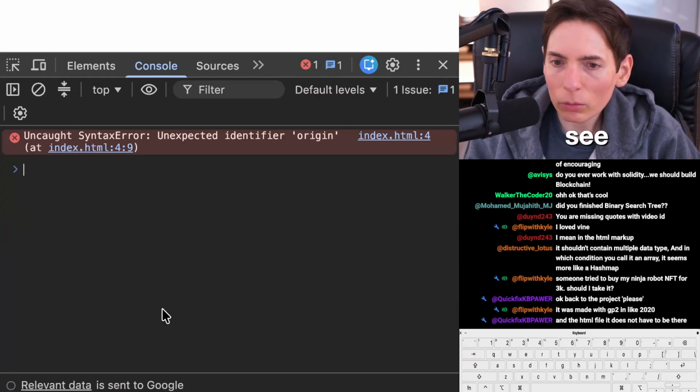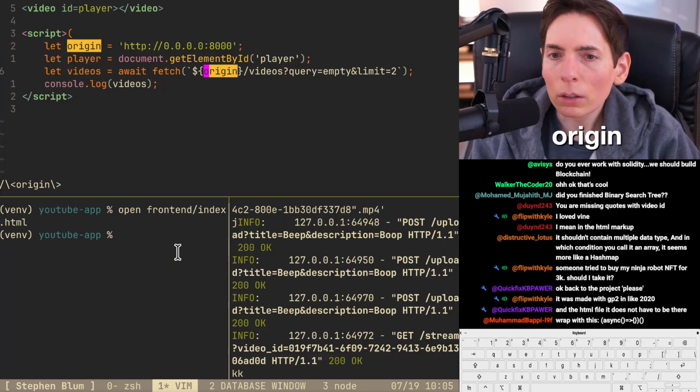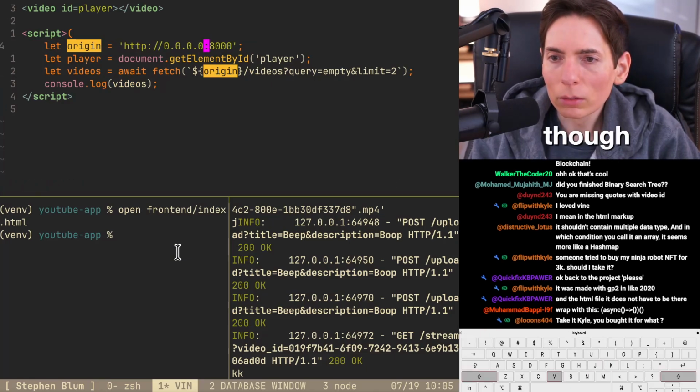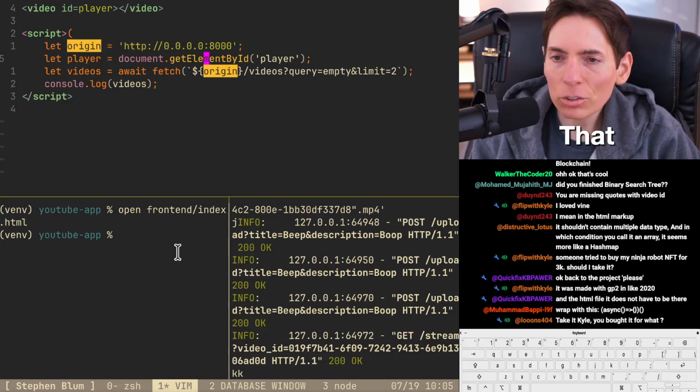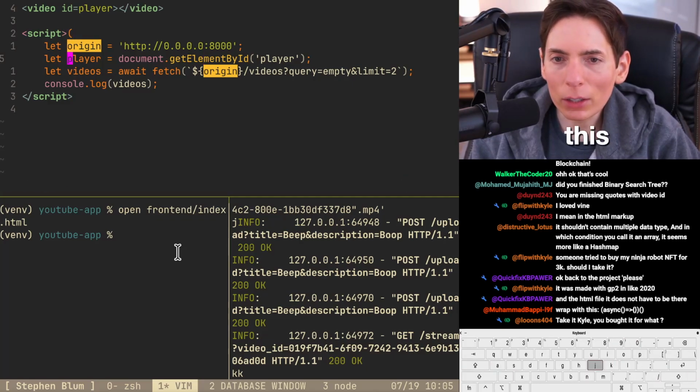Let me see. Reload. Syntax error. Undefined origin. It's right here, though. It's right there. That should work perfectly fine. See? Right there. Origin. Oh, wait. Oh, right. Okay. So we need to make this async. So let's wrap this as a function that we're going to execute. All right.